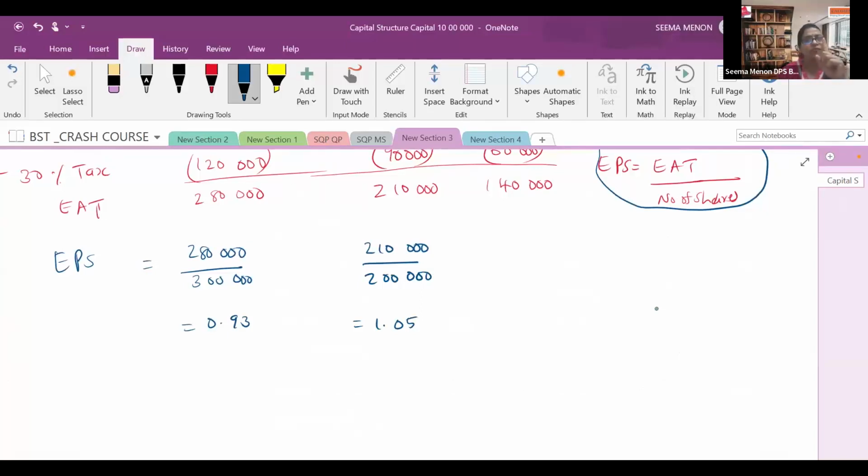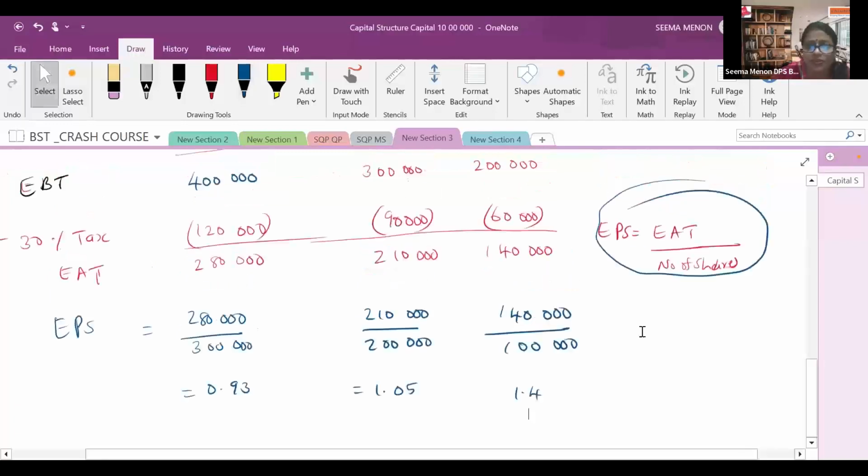Earning per share. On one share, if you invest 10 rupees, you are getting 0.93 as your return. 0.93 paise here, it can be 1 rupee 5 paise like that. Now case number 3, 1,40,000 upon number of shares, 1 lakh, that is 1.4. So this is earning per share. If you invest 10 rupees, because our face value is 10 rupees, then on one share.